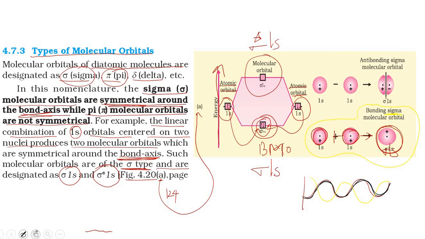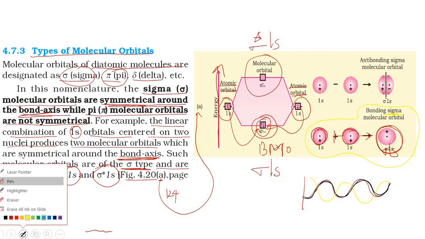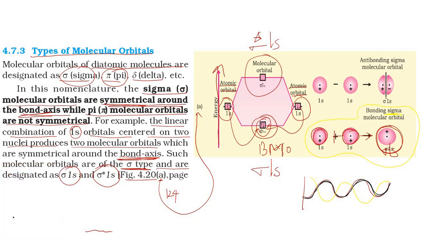How can we identify which is bonding and which is anti-bonding? Just concentrate on the sign here. What is the sign? Plus. Whenever a plus symbol is there between two orbitals, it denotes constructive interference, which leads to the formation of a bonding molecular orbital.